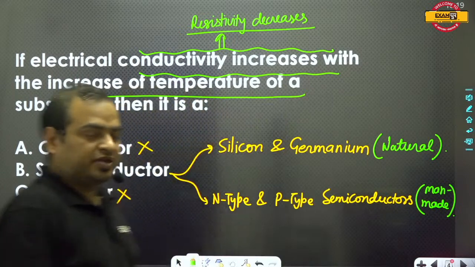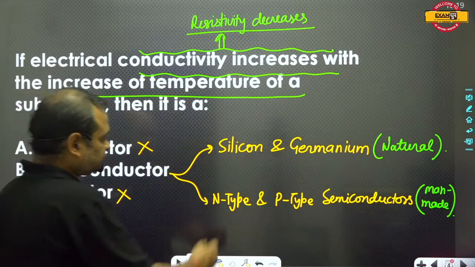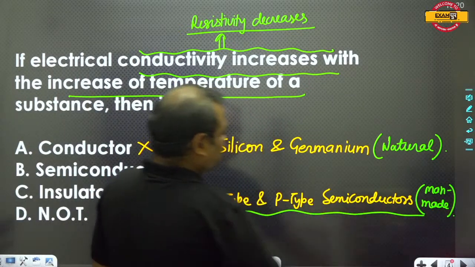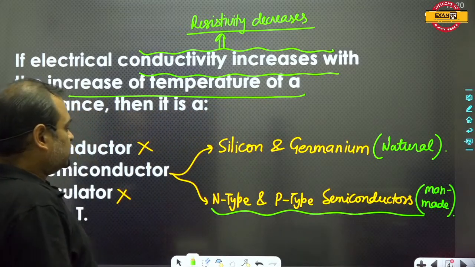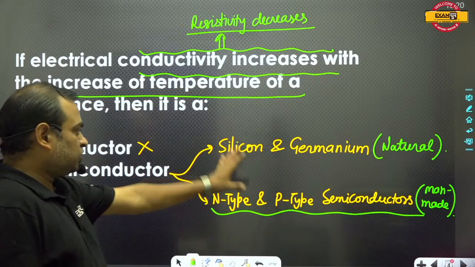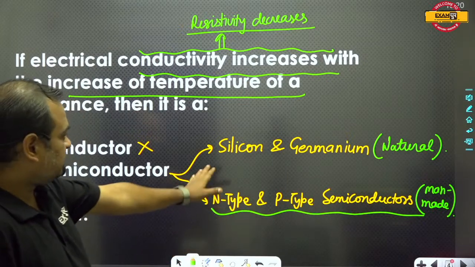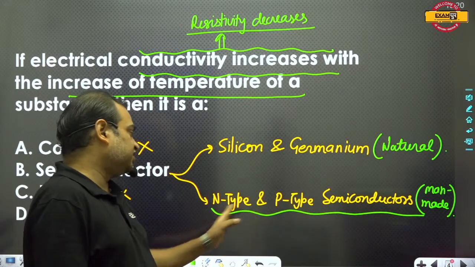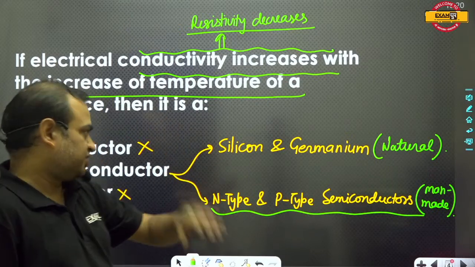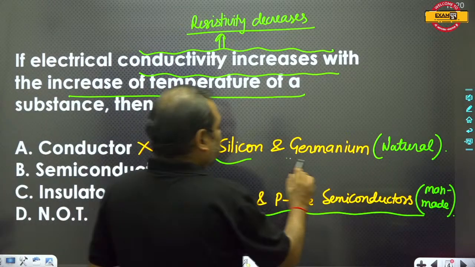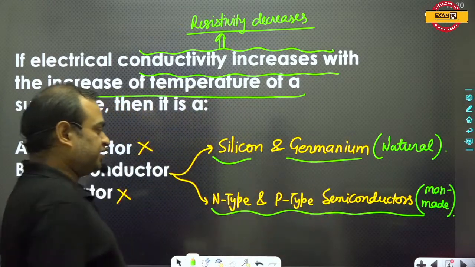So there are two types of semiconductors. I have already explained that one is natural semiconductor and another is man-made semiconductor. So silicon and germanium, and N-type and P-type.